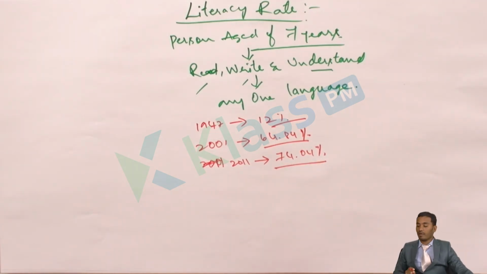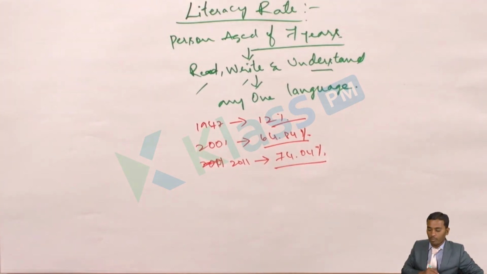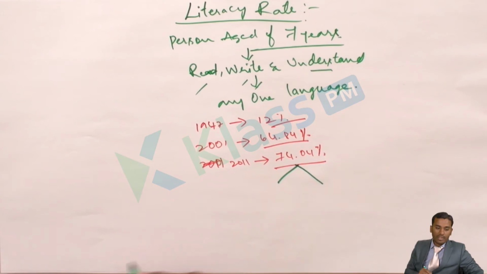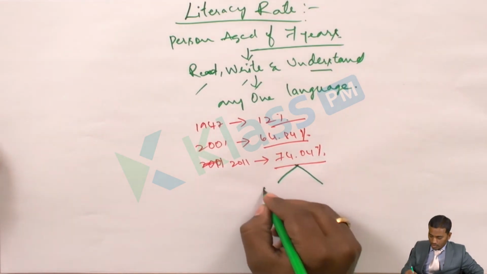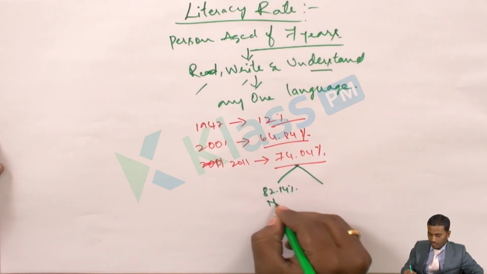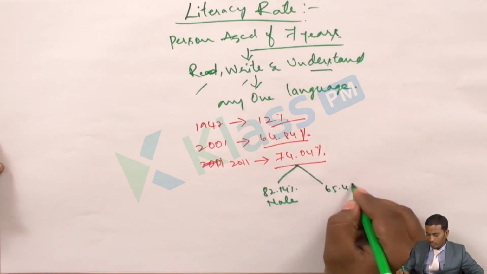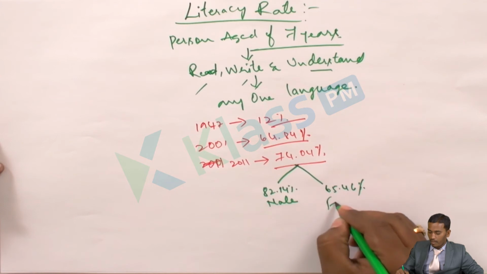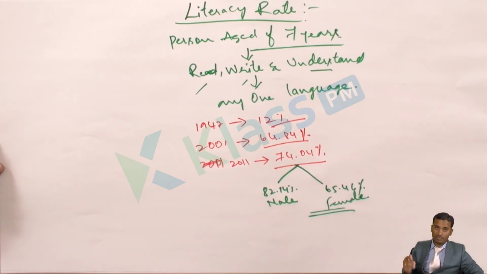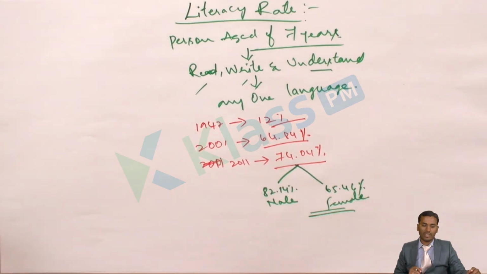74.04%. Again, here we have a differentiation. As I said, there is a discrimination. In this 74.04%, 82.14% is male, whereas 65.46% is female. As I said, gender discrimination or gender bias. Because of that, there is a difference in the literacy percentage.